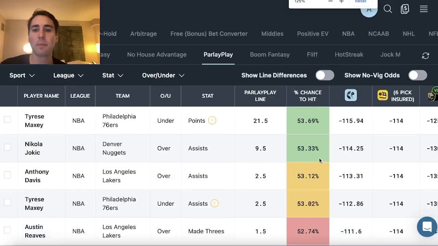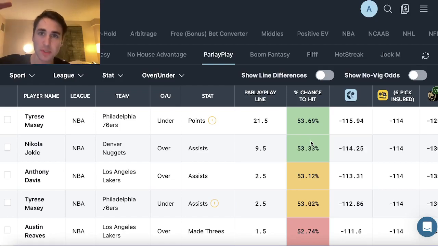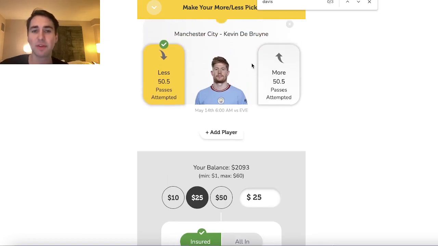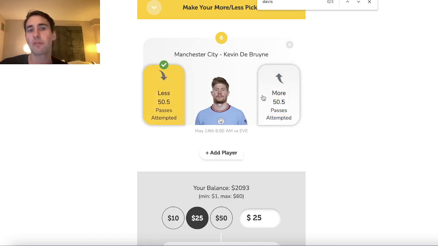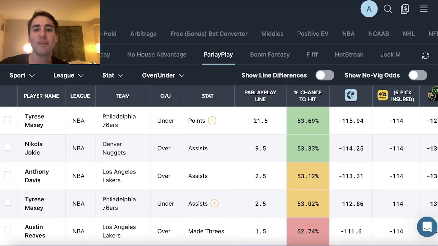So essentially on Parlay Play, you need your bets to be winning at least 53.22% of the time to be profitable. So any player props winning over 53.22% of the time will be profitable. So basically, to make this even more clear, if you can get your over-unders correctly, right, 55% of the time, only losing 45%, you're going to make money. If you can only win 51%, which would be just a slight advantage, you're winning 51% of your prop bets, you're losing 49% of your over-unders, you're still going to lose money. So the break-even win rate is 53.22%, right?